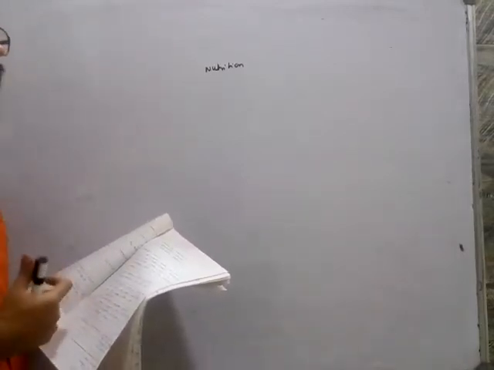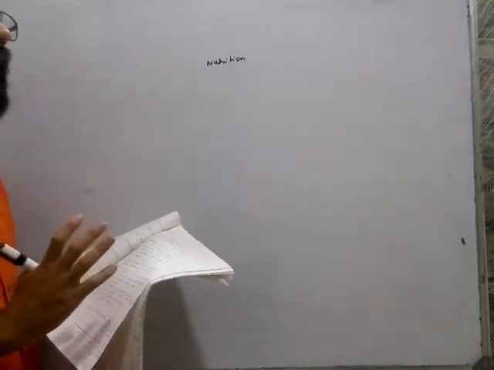Now we have two types of nutrition. One is autotrophic nutrition and one is heterotrophic nutrition. As we all know, autotrophic nutrition is nothing but organisms which make their own food with the help of photosynthesis. So this is called autotrophic nutrition. All the green plants have autotrophic nutrition.